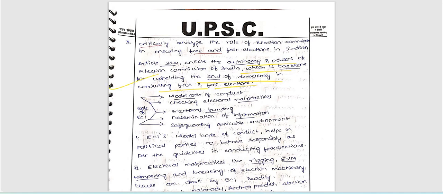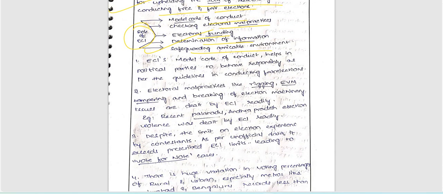Very good. Here the role of ECI, Model Code of Conduct, checking electoral practices, electoral funding, dissemination of safeguarding. Very good. Clearly mentioned like a flowchart, the role of ECI. So here, what are the important aspects? ECI's Model Code of Conduct helps political parties to behave responsibly as per the guidelines, right? Electoral malpractices, rigging, EVM tampering and breaking election machinery are dealt with by the ECI readily. Recent Palanadu, Andhra Pradesh election violence was dealt with by the ECI, a very good recent example.